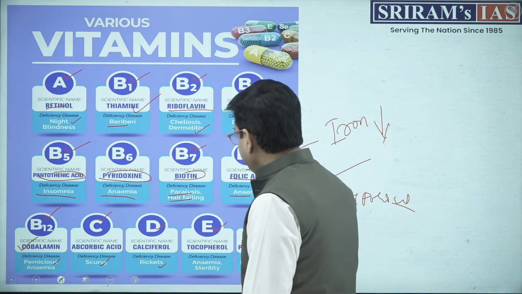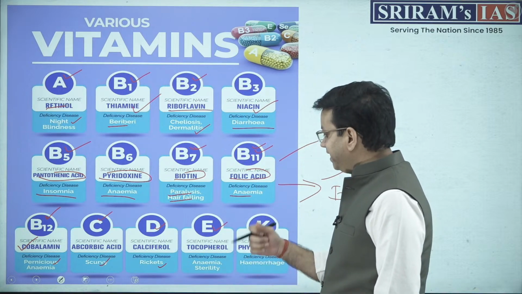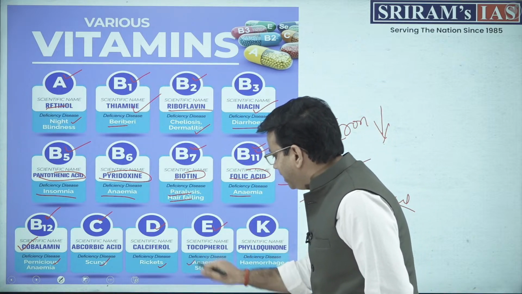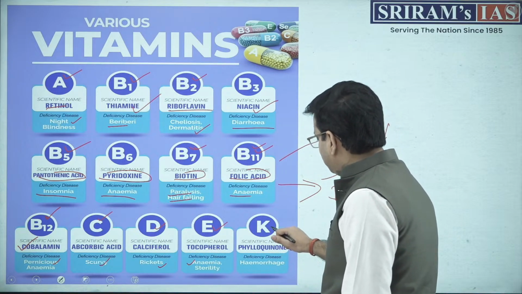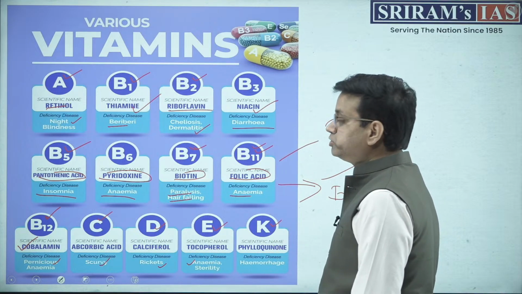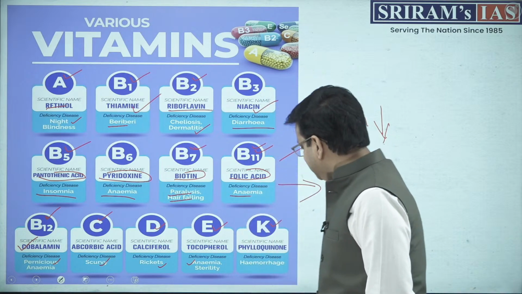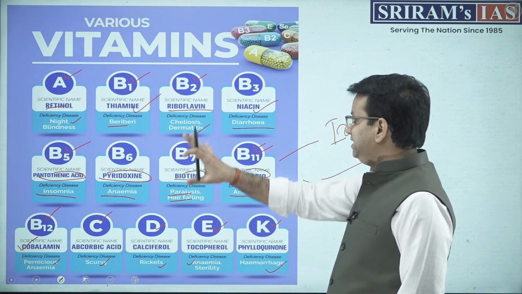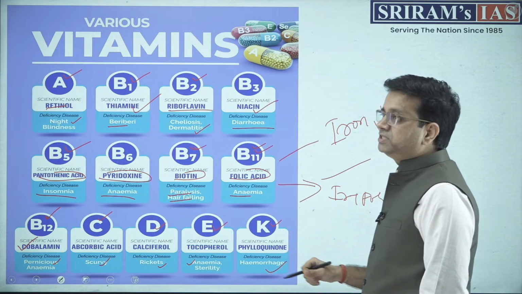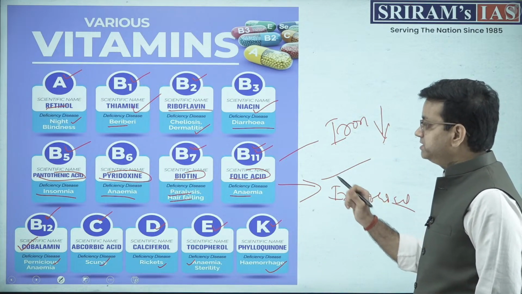We have vitamin E, which is also known as beauty vitamin or tocopherol. It can lead to anemia and infertility. And last but not least is vitamin K, which is also known as phylloquinone, and it can lead to hemorrhage, right? So these all are the important part. If you want, just take this screenshot for your reference purposes and better revision.